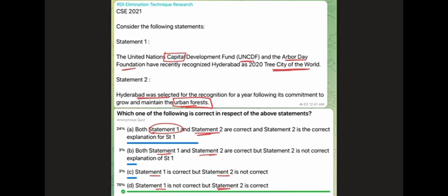Now, if we think about the first statement, the second statement, guys, is an explanation of the first statement, because it says Hyderabad got the award, and why it got the award is given in the second statement. Now, in the first statement, we have these two organizations, UNCDF and Arbor Day Foundation. We have already seen that in marking the answer, we require both these statements, and the first statement is more factual than the second statement, so we focus on the first statement.